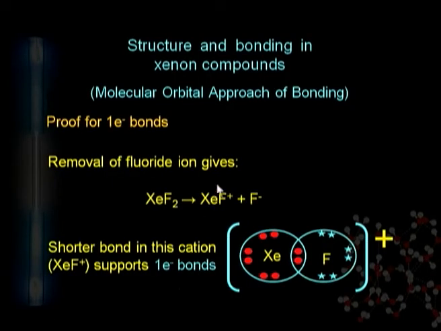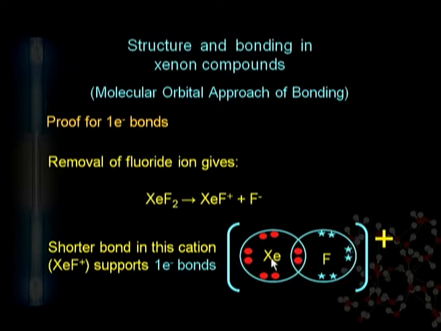The 1 electron bond can be better understood by ionizing xenon difluoride. After ionization, the fluoride ion F- is removed and the compound becomes xenon monofluoride, which is an ionic compound. You can see here that two electrons are consolidated between the fluorine and xenon.